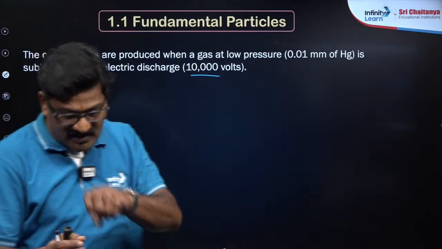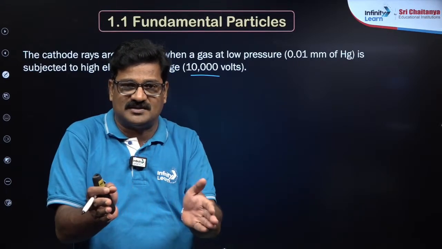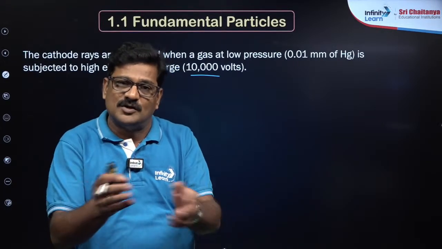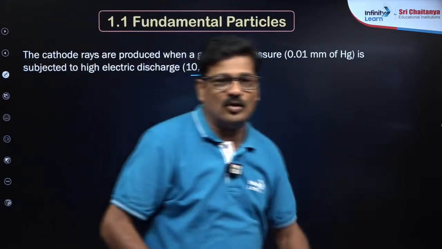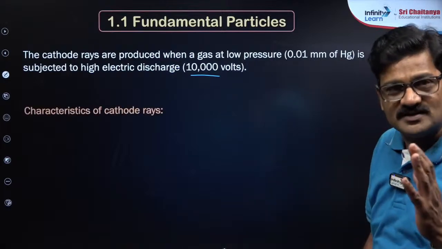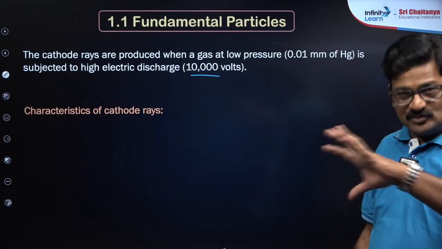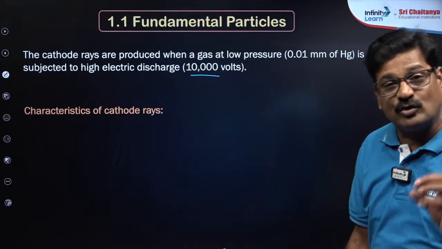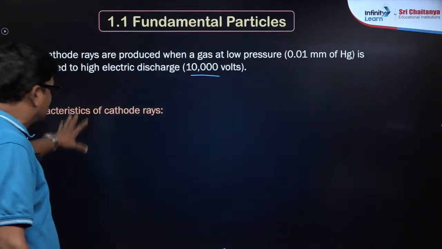When high voltage is used, the gas separates into its nucleus and electron, so that the electron flows from cathode to anode. That is observed by using a zinc sulfide screen, and those rays are called cathode rays or cathode particles. So let's talk about the characteristics of cathode rays.